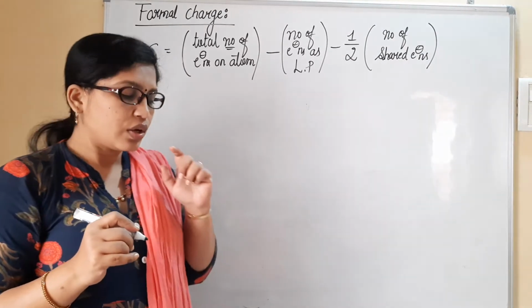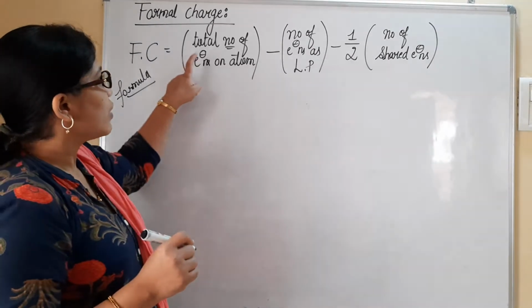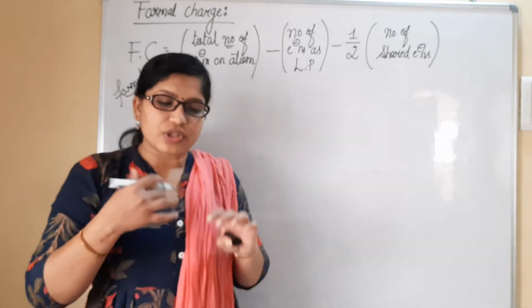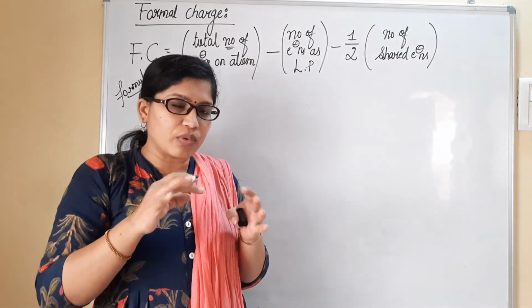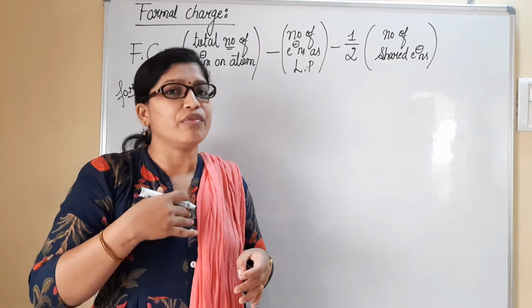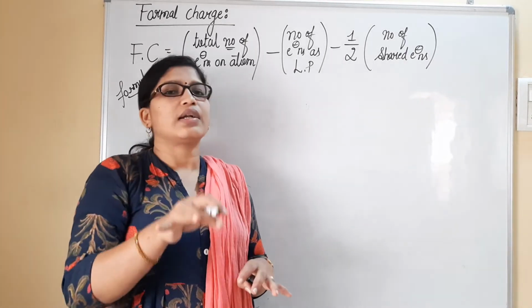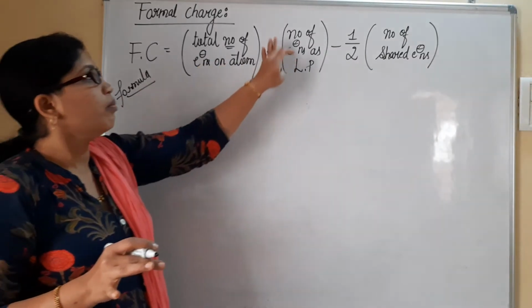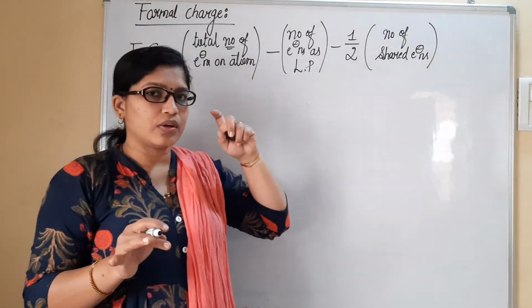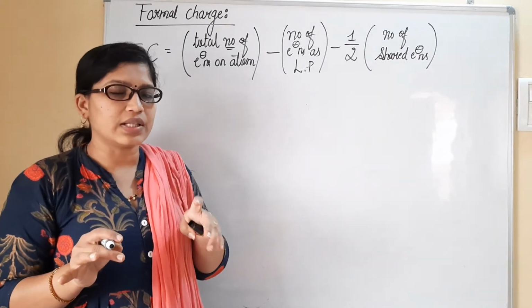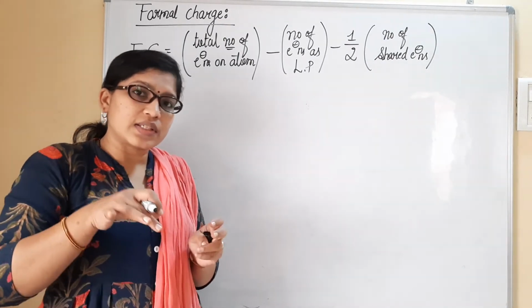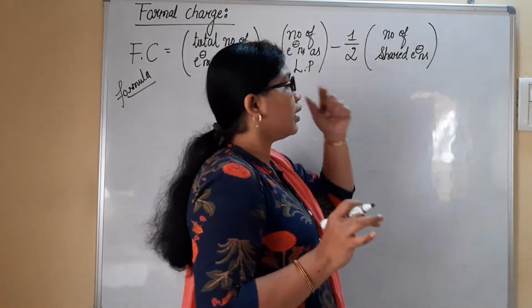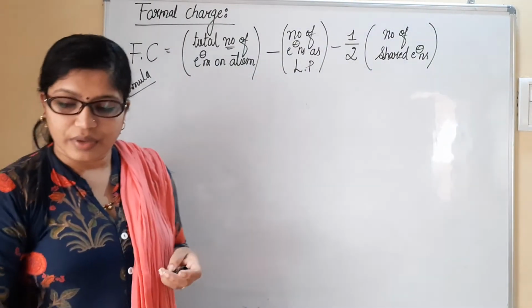Formal charge is nothing but, very first, total number of electrons present on the atom. Present on the atom, in the sense of which atom in a molecule we need the charge for, that atom's total number of electrons we have to count. Then minus number of electrons as a lone pair. Lone pair completely we cannot consider; number of electrons present as a lone pair we have to consider. Then minus 1/2 of the number of shared electrons we have to consider.